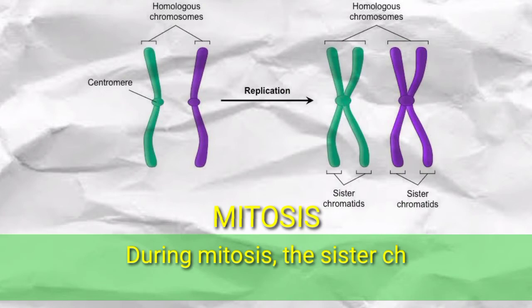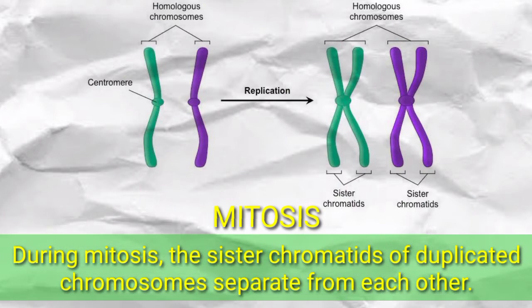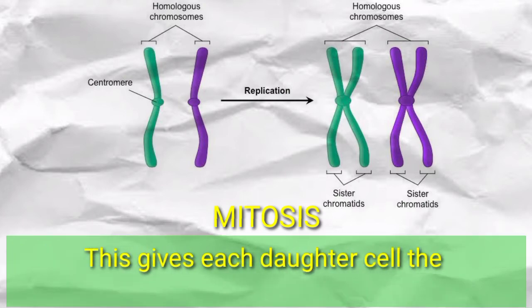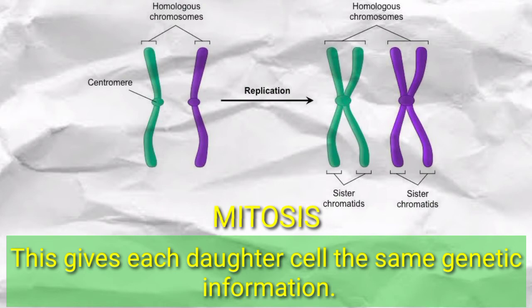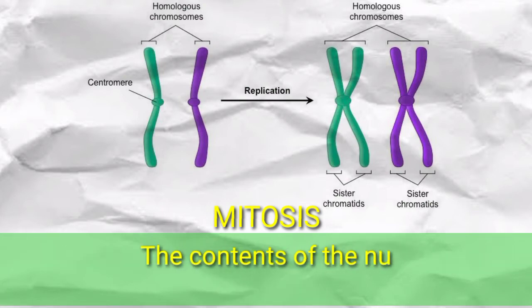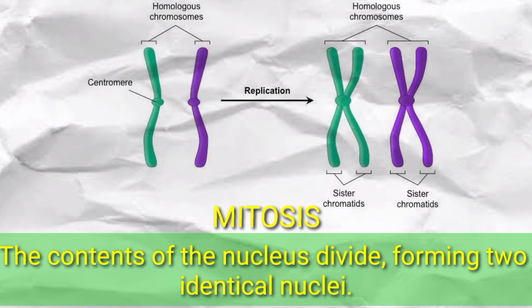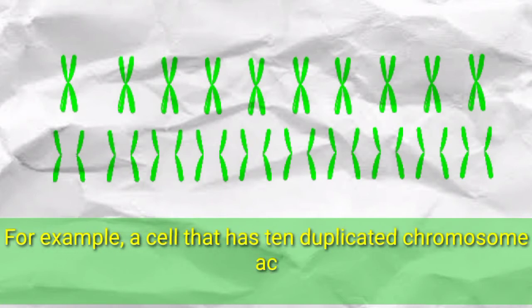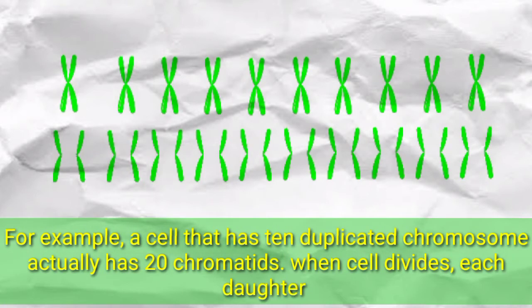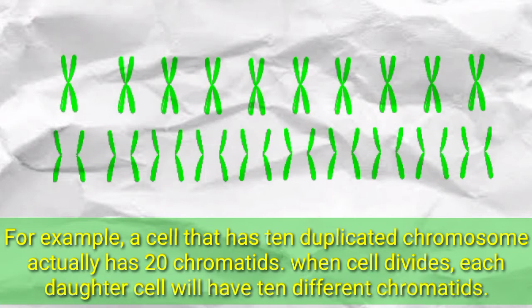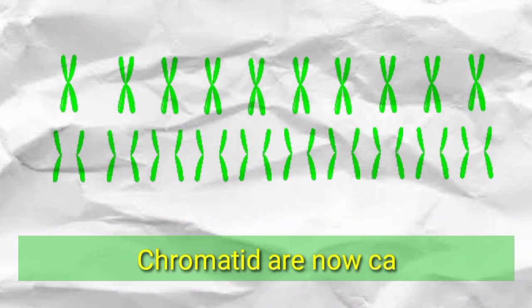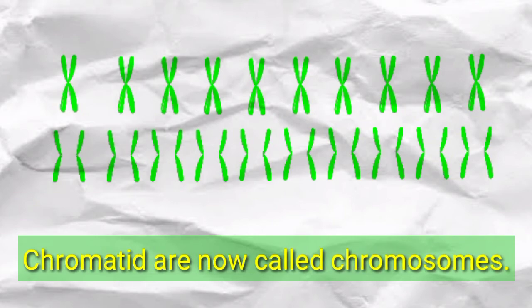Mitosis. During mitosis, the sister chromatids of duplicated chromosomes separate from each other. This gives each daughter cell the same genetic information. The contents of the nucleus divide, forming two identical nuclei. For example, a cell that has 10 duplicated chromosomes actually has 20 chromatids. When the cell divides, each daughter cell will have 10 chromatids. Chromatids are now called chromosomes.